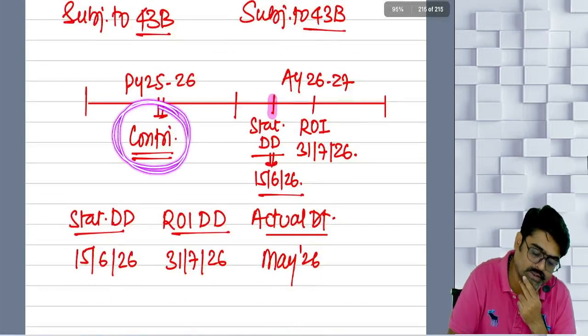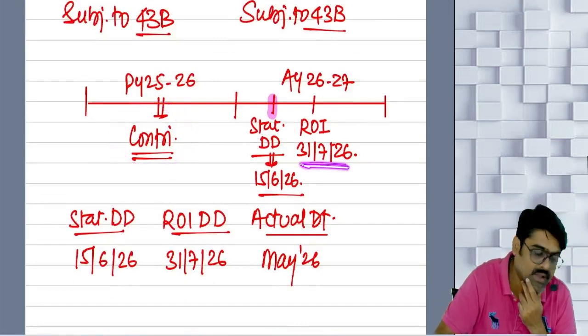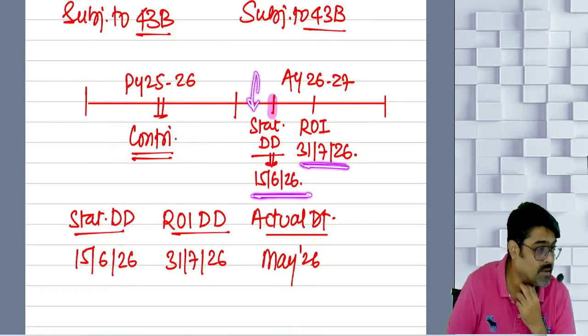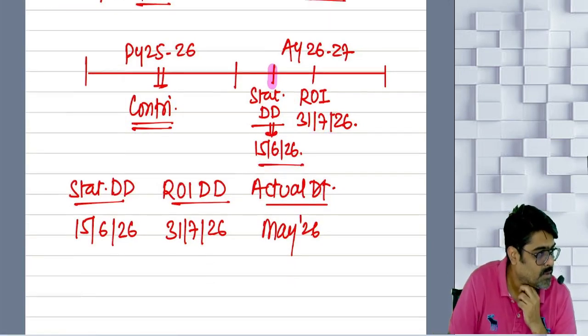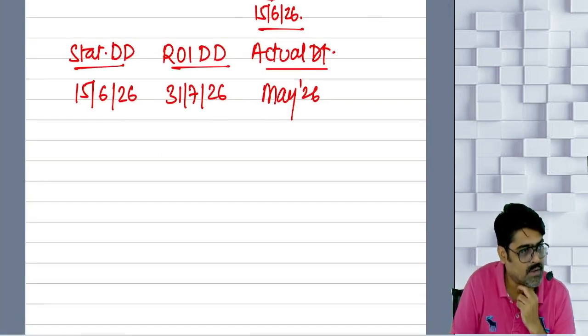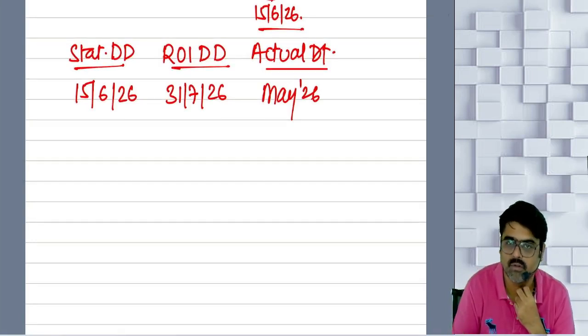This year's contribution is made before the ROI due date as well as before the statutory due date, in the month of May. 43B will be attracted or will not be attracted? Will this contribution be allowed or will not be allowed? Will be allowed. There is no disallowance. Why?